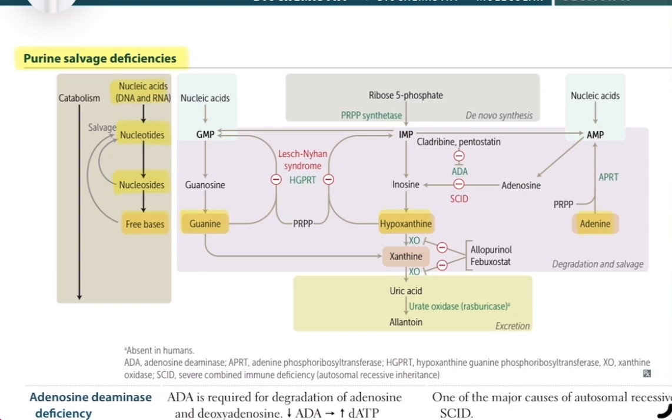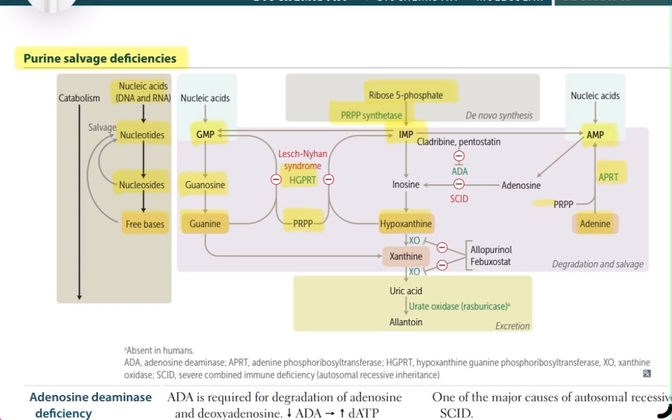Ribose 5-phosphate is converted into phosphoribosyl pyrophosphate, PRPP, by the enzyme PRPP synthetase. PRPP then participates in both de novo synthesis of nucleotides and in the salvage pathway. Hypoxanthine guanine phosphoribosyl transferase, HGPRT, converts hypoxanthine into inosine monophosphate, IMP, and guanine into guanosine monophosphate, GMP. Adenine phosphoribosyl transferase, APRT, converts adenine into adenosine monophosphate, AMP.